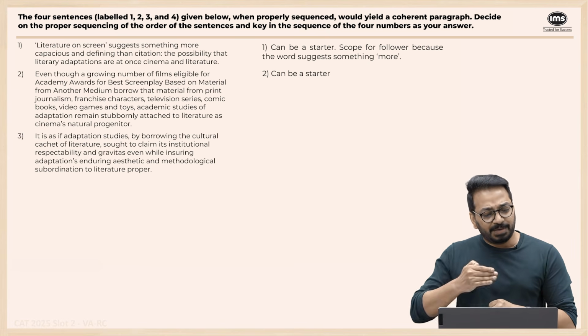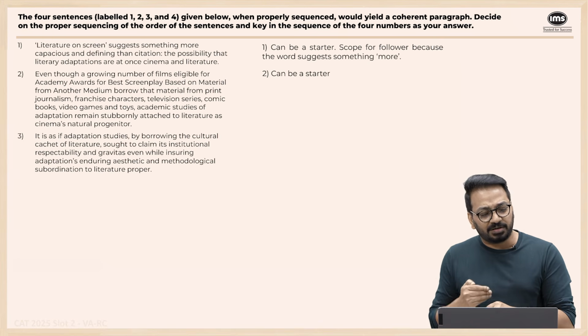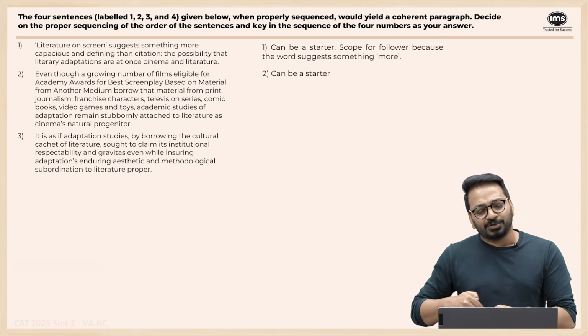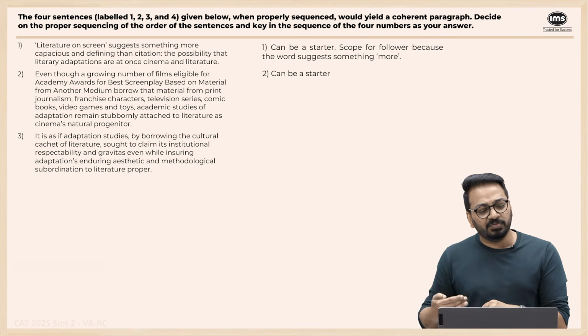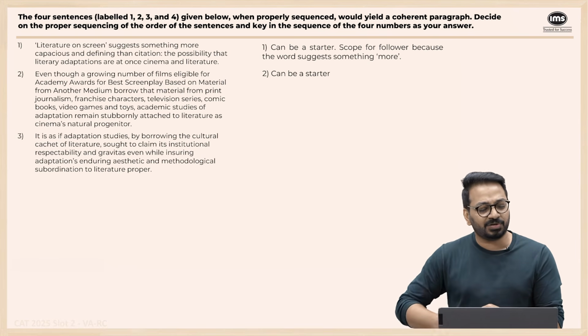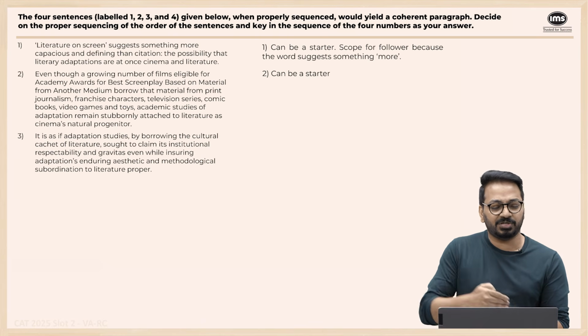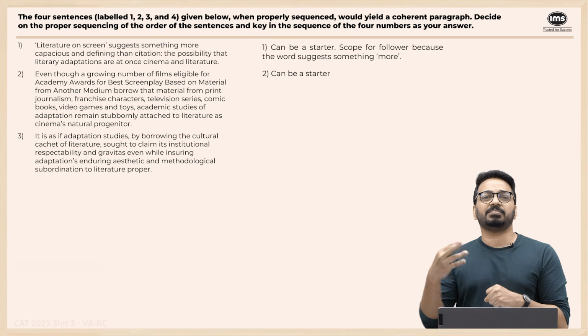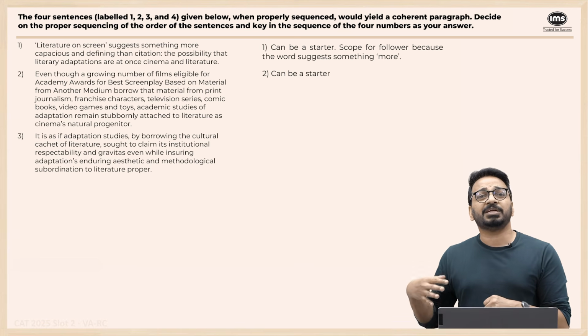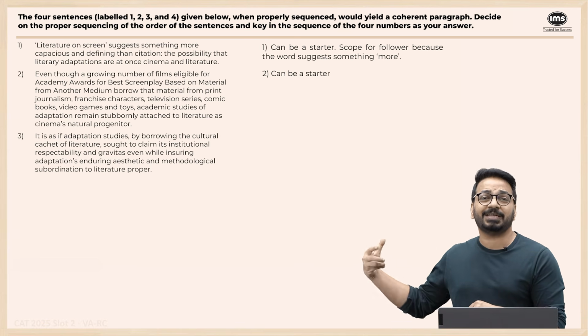"It is as if adaptation studies, by borrowing the cultural cachet of literature, sought to claim its institutional respectability and gravitas, even while ensuring adaptation's enduring aesthetic and methodological subordination to literature proper." So this sentence is saying why it is stubbornly attached to this: maybe because it wants the respect that is attached to literature.